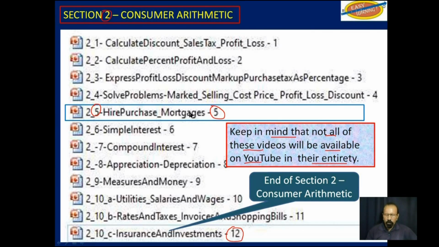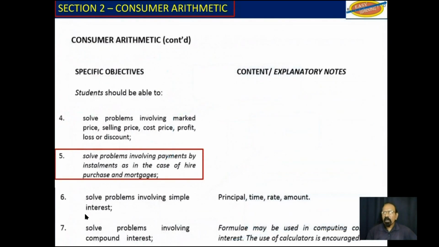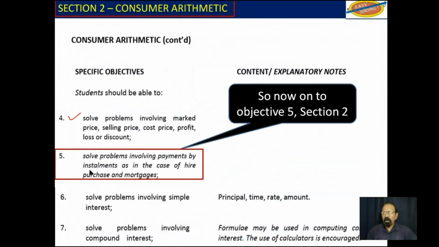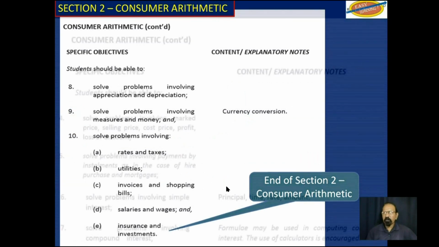For the other part, you will be redirected in the description. So we finished those 3, and then 4, and now we are here, objective 5. After that, we still have to go up to objective 10, and objective 10 I have divided into 3 videos. So those 9 plus 3 would give us 12 videos for this section.